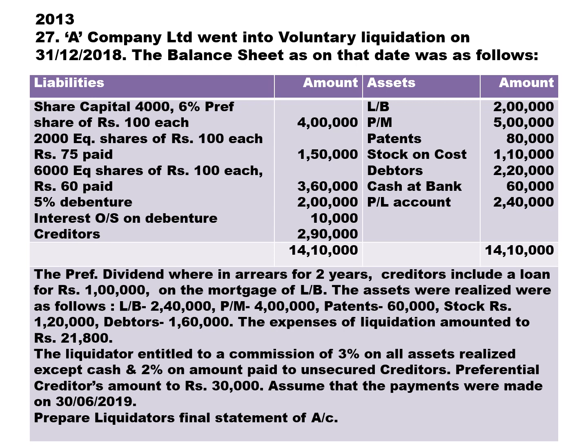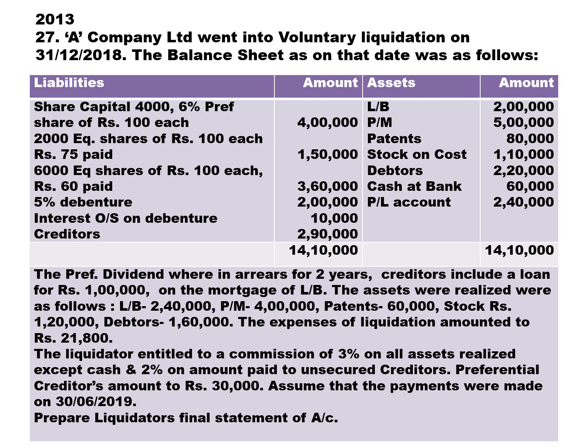The expenses of liquidation amounted to rupees 21,800. The liquidator is entitled to a commission of 3% on all assets realized except cash, and 2% on amount paid to unsecured creditors. Preferential creditors amount to rupees 30,000. Assuming that the payments were made on June 30, 2019, prepare liquidator's final statement of account.